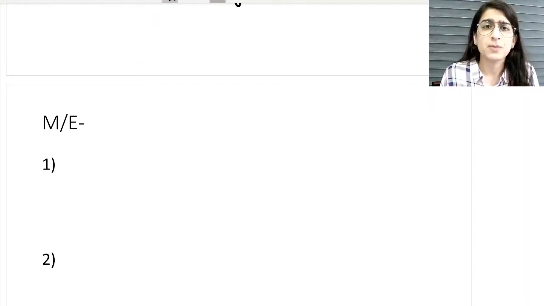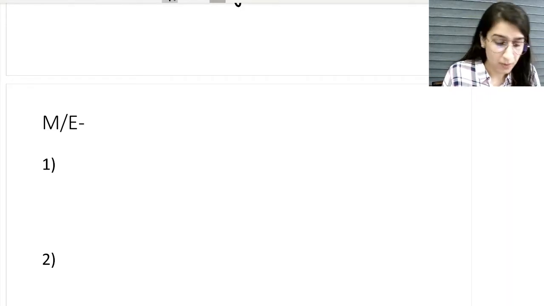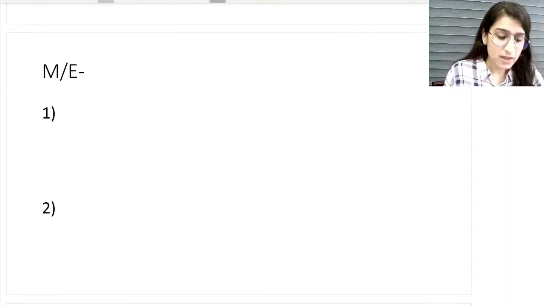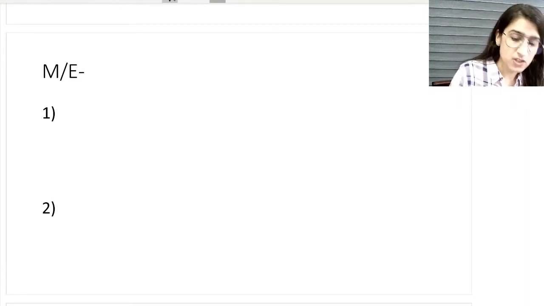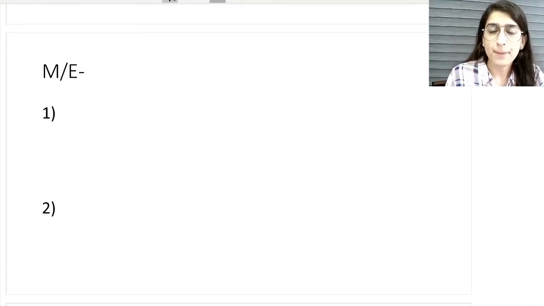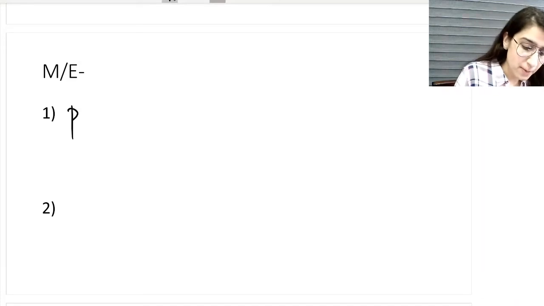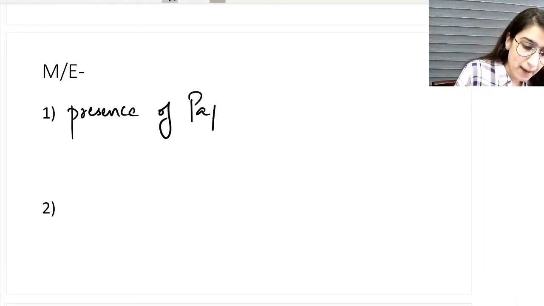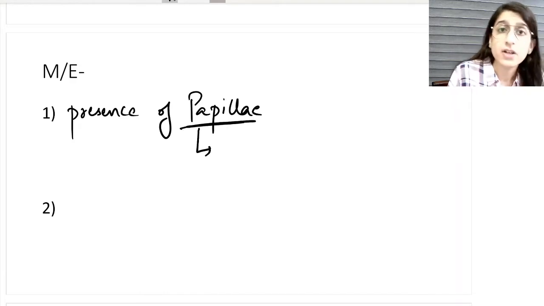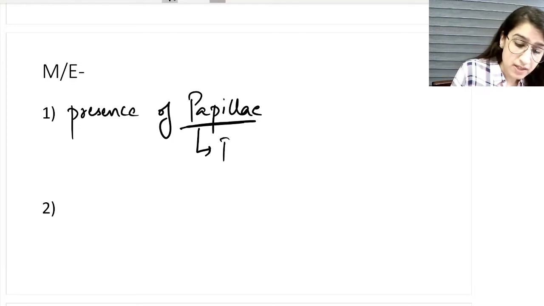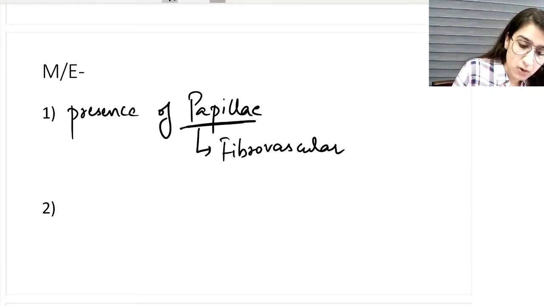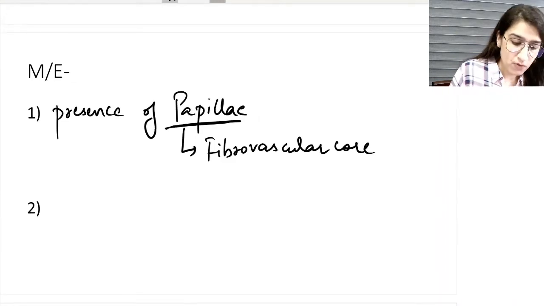Now, what histological features do you need to remember if you want to diagnose a case of papillary thyroid carcinoma under your microscope? As the name itself suggests, papillary carcinoma, the first feature is the presence of papillae, and here the papillae are true papillae, because they have a fibrovascular core.